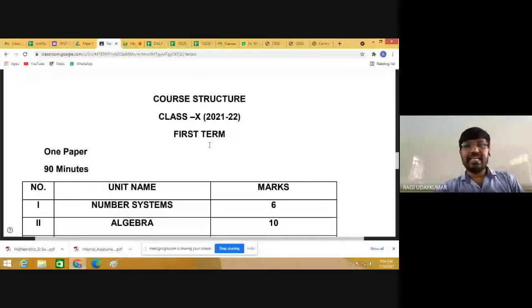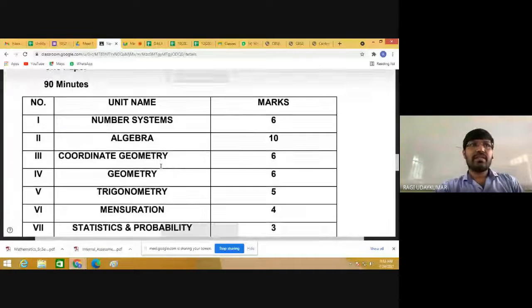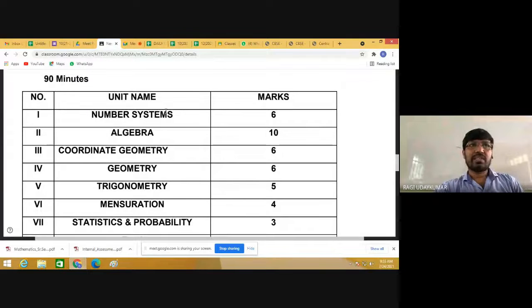Now you see here, the class 10th structure of the first term. In Term 1, one paper will be there, of 90 minutes. This is the syllabus: number system. Number system is the unit name, not the chapter name. You may ask, sir, we do not have a number system chapter. Under the number system, the real numbers chapter will come. Under algebra, polynomials, pair of linear equations, quadratic equations and arithmetic progression all come. But it is not completely given to you.